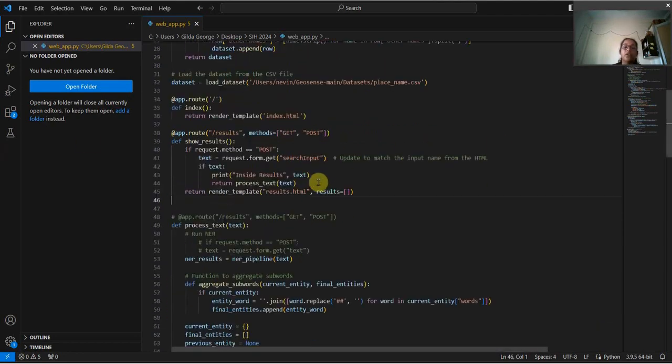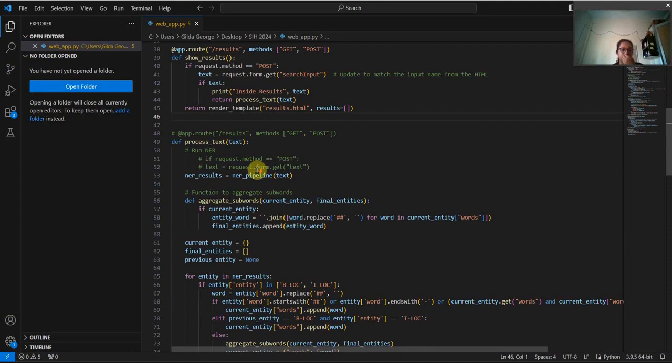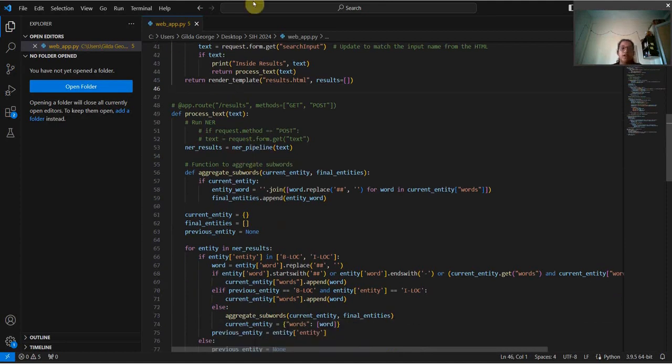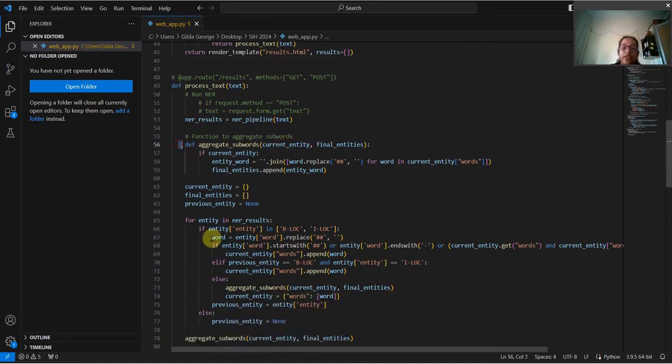Once the text is taken, what we're doing over here is aggregating the words and dividing them into B-block and I-block. Okay, now what is B-block and I-block? B-block is for certain geospatial names like New Zealand.